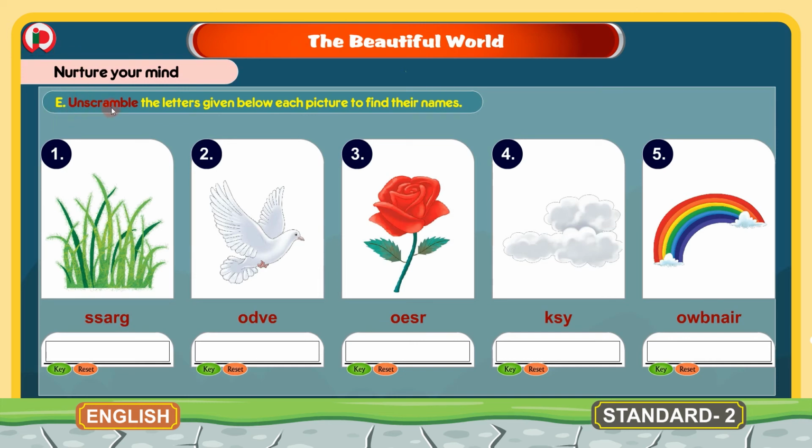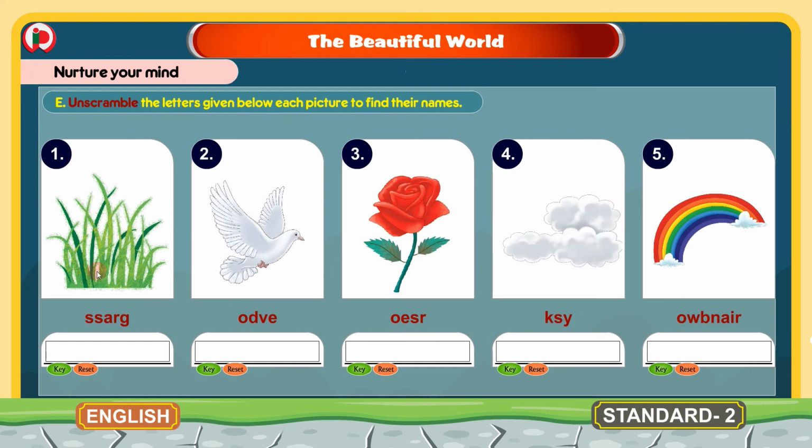E. Unscramble the letters given below each picture to find their names. Children, here we are given 5 pictures and the names are given here below each picture. But the letters in the words are not in correct order. They are scrambled. So we have to unscramble them. Means we have to put the letters in these words in correct order and write the correct spelling of these pictures. We have 5 pictures here.